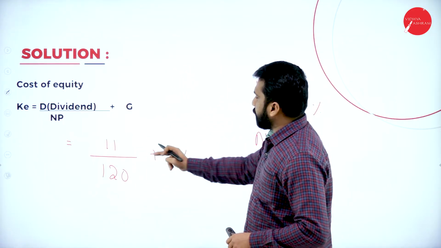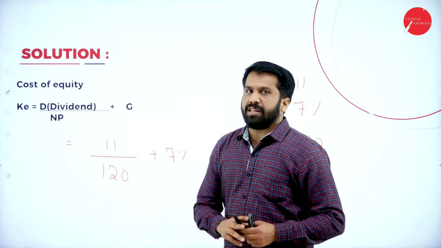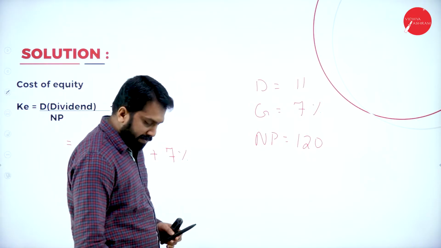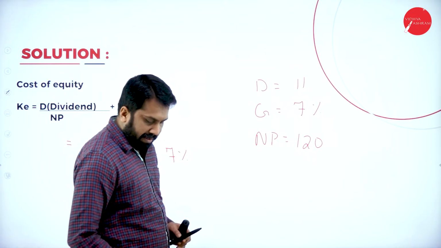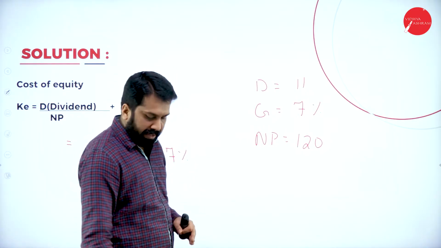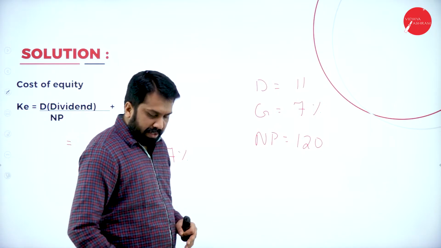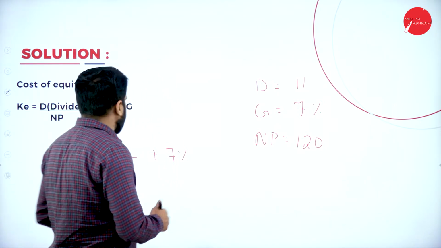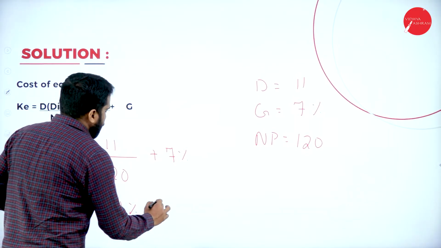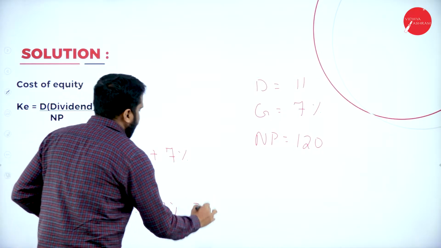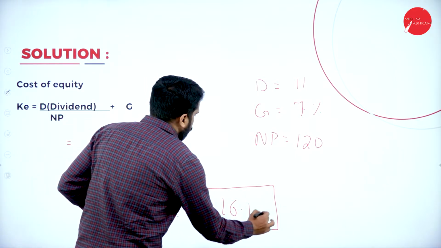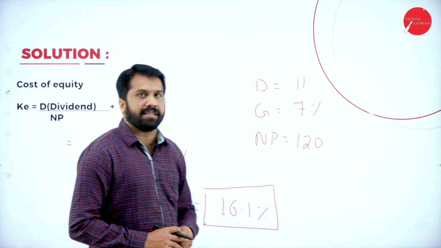We'll calculate 11 by 120. How much is it? I'll use the calculator for this. 11 divided by 120. I'll get 0.09. I'll convert to percentage, multiplied by 100. You will get 9.1%. Then 9.1% plus 7%. Your overall answer is how much? 16.1%. This will be your answer.